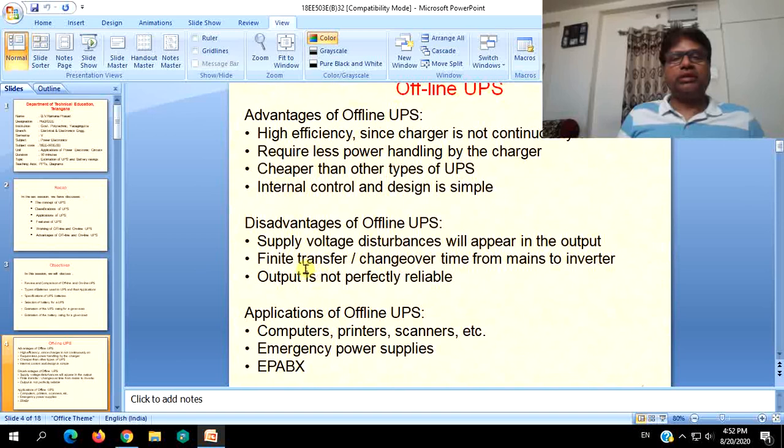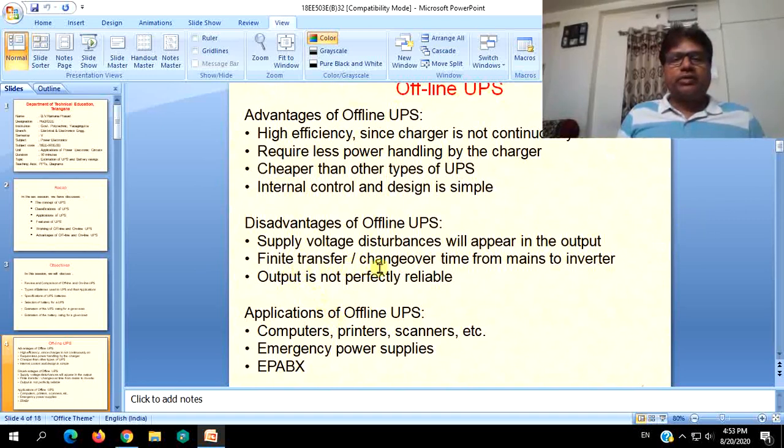But however, certain disadvantages are there. Supply voltage disturbances will appear in the output as they are. That is, during all the times when supply mains is on, it will be straight away given to the load via the static switch. There will not be any change in the supply voltage. So whatever disturbance which may occur in the supply voltage, it will be straight away carried to the load. It will be appearing in the load also.